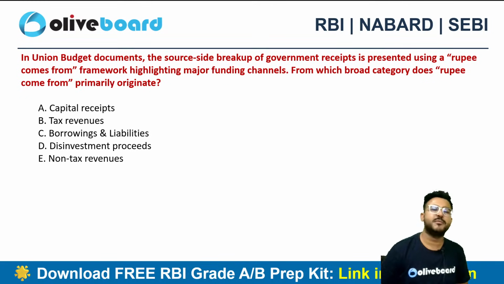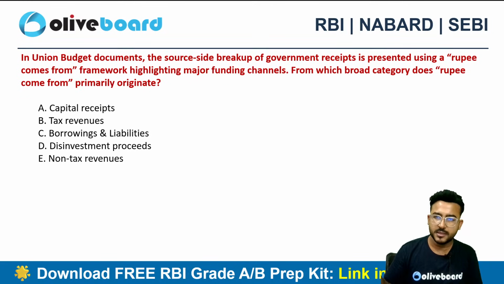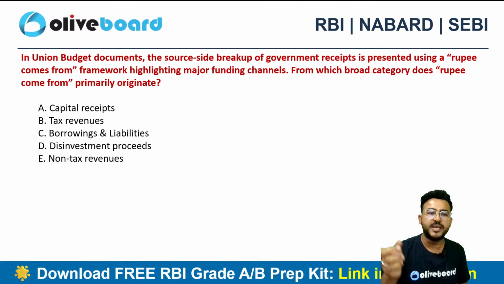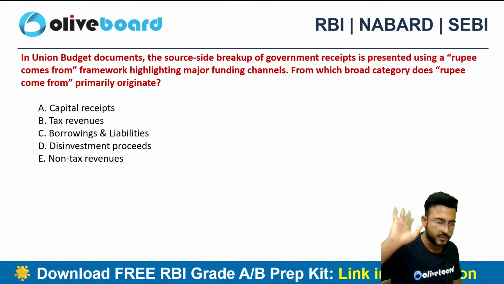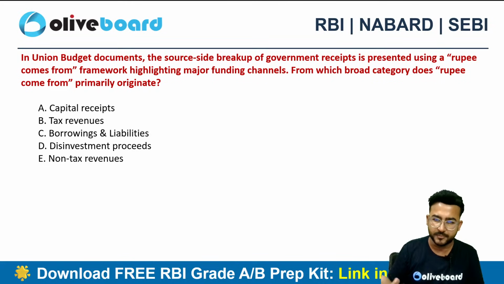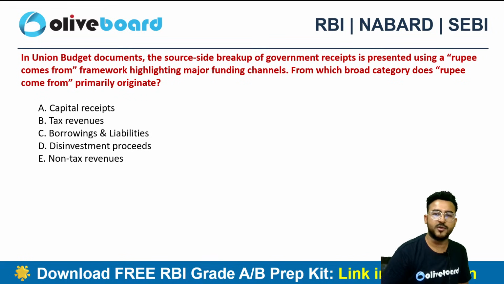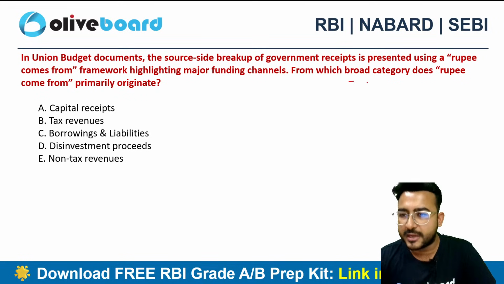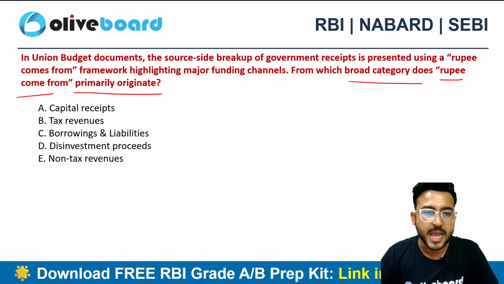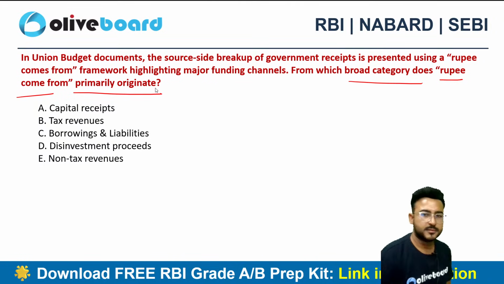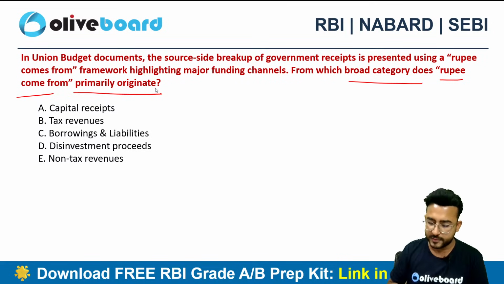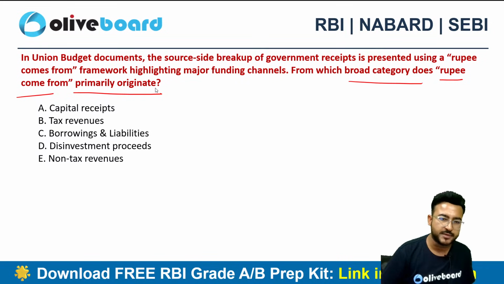Next, in the Union Budget document, the source side of the government's receipts is presented using a "rupee comes from" framework, right? So we have seen that pie chart in which "rupee comes from" was mentioned. How the government is earning money, or I can say what is the inflow that the government is having. Can you tell me which broad category does the rupee come from primarily originate? Can you tell me the highest amount that the government is receiving is from which of the following categories? Capital receipts, tax revenue, borrowings and liabilities, disinvestment proceeds, or non-tax revenue?